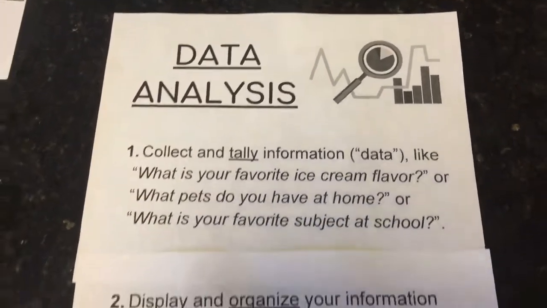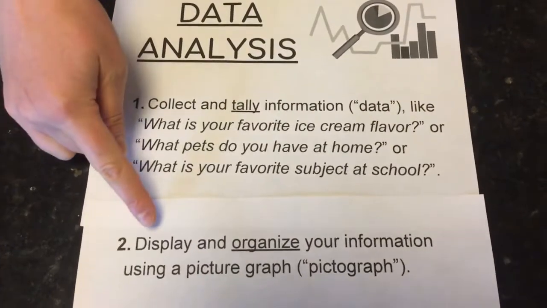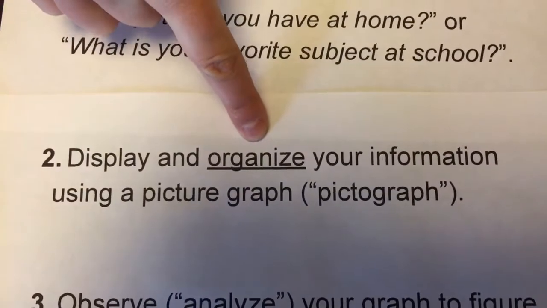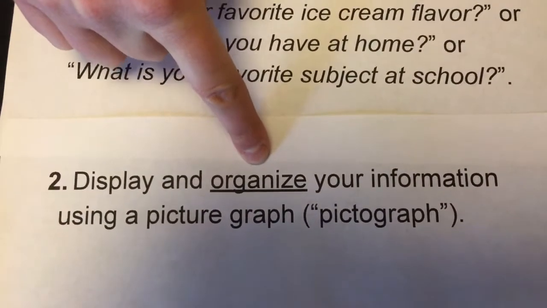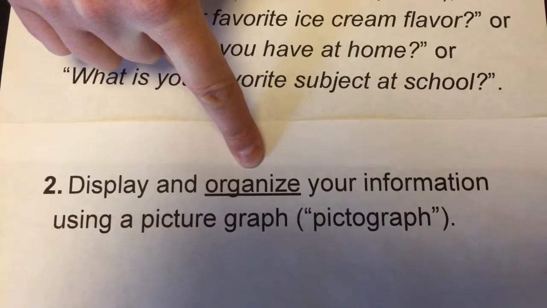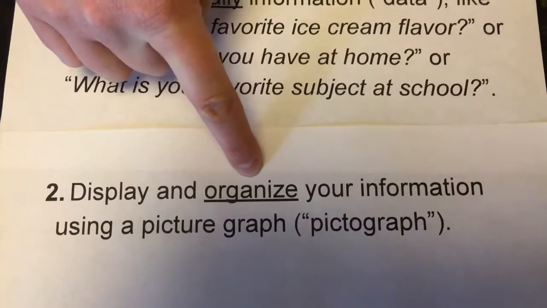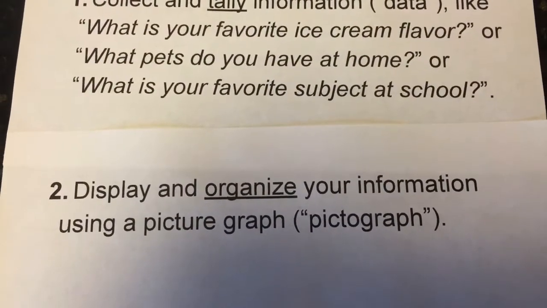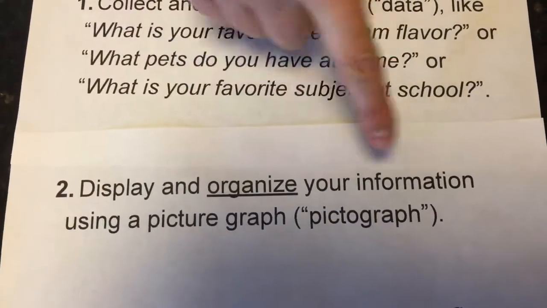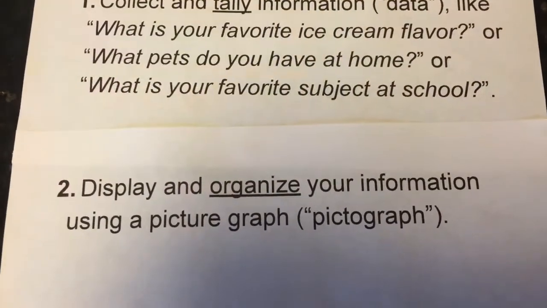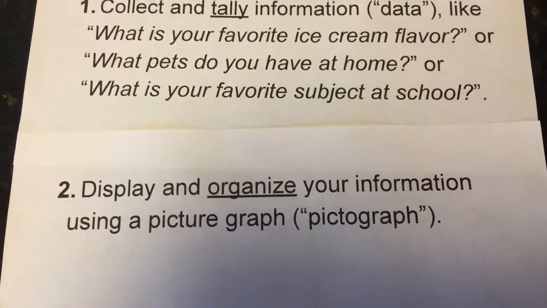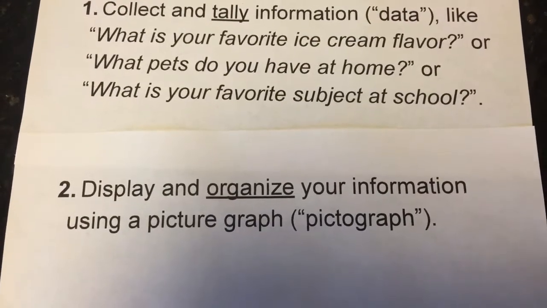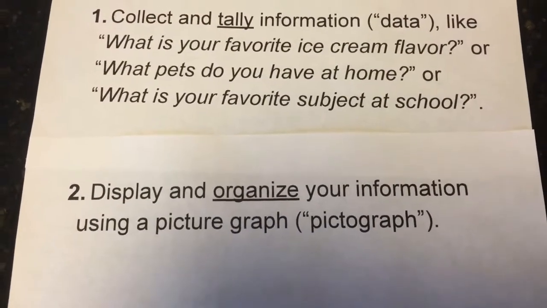So let's go to step 2. Step 2, you're going to display, which means show, and organize. This is the important part, okay? You're going to make the information easy to understand when you look at it, so that anybody who looks at the information or the graph can understand it. So you're organizing your information and you're going to use a picture graph, which is called a pictograph. It just means that instead of writing numbers, you're going to draw pictures to show how many people voted for each ice cream flavor, okay?